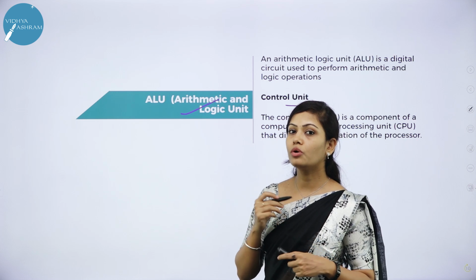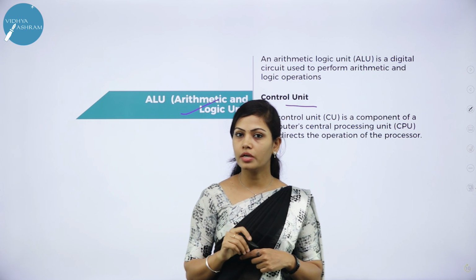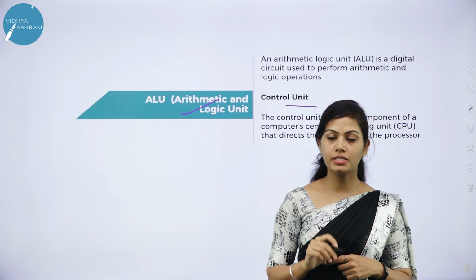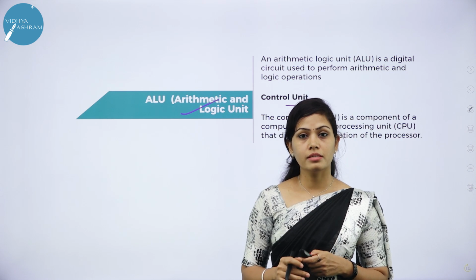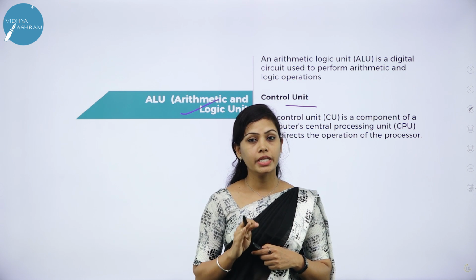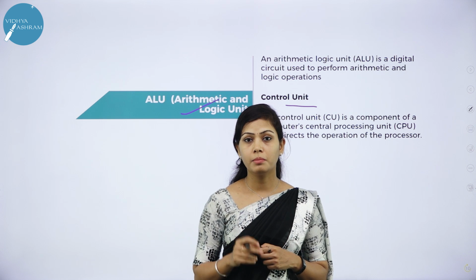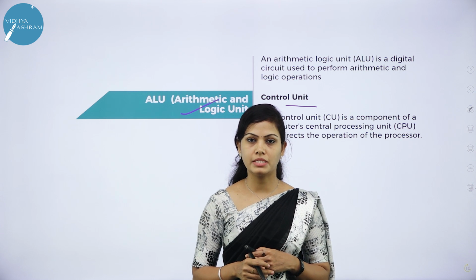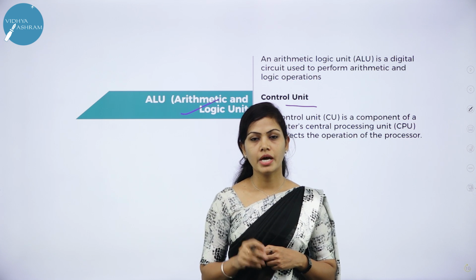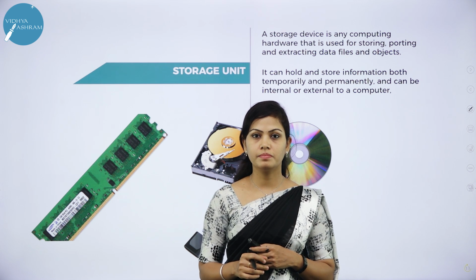It controls the overall operations of the computer system and it also controls all devices such as memory, input-output devices connected to the CPU. CPU consists of one more unit, that is registers. Registers are high-speed storage units within the CPU but have less storage capacity. Registers are temporary storage areas. This is about CPU.